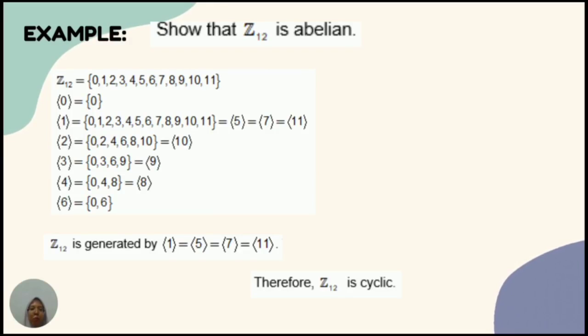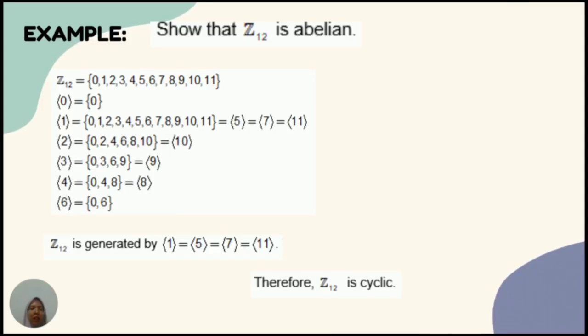Now we have an example. Show that integer modulo 12 is abelian. First, I need to show that this group, integer modulo 12, is cyclic. We know that the elements of integer modulo 12 are 0, 1, 2, 3 until 11. So, I need to find the generators to show that integer modulo 12 is cyclic. I will try one by one.